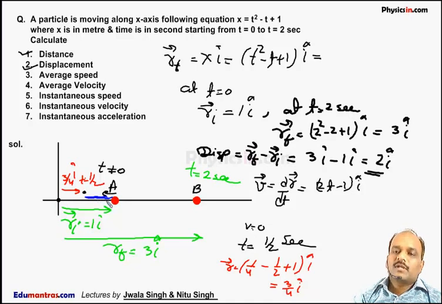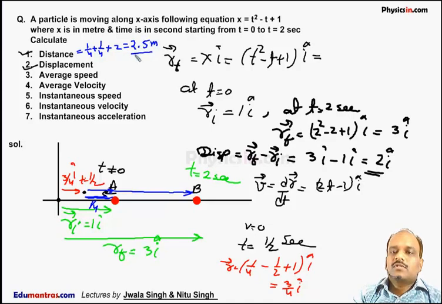This distance can simply be calculated: this distance is 1 meter, this is 3/4 meter, so it is 1/4 meter. So first it goes backward, then again forward, and finally it reaches this point B. So the total distance traveled by the particle is 1/4 plus 1/4 plus 2. This distance is 2, this is 1/4, this is 1/4. So it comes out to be 2.5 meter. So the actual distance traveled by the particle is 2.5 meter.